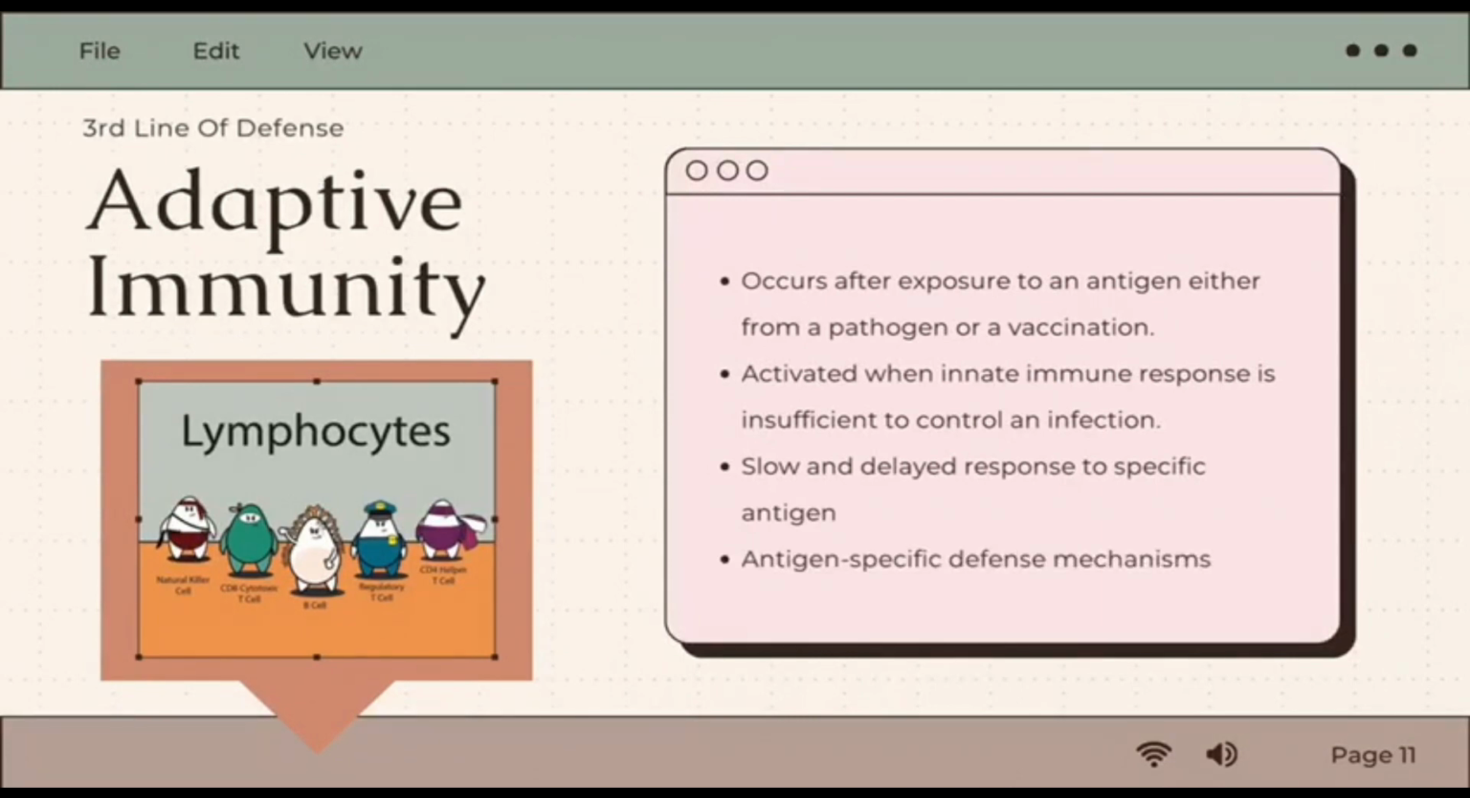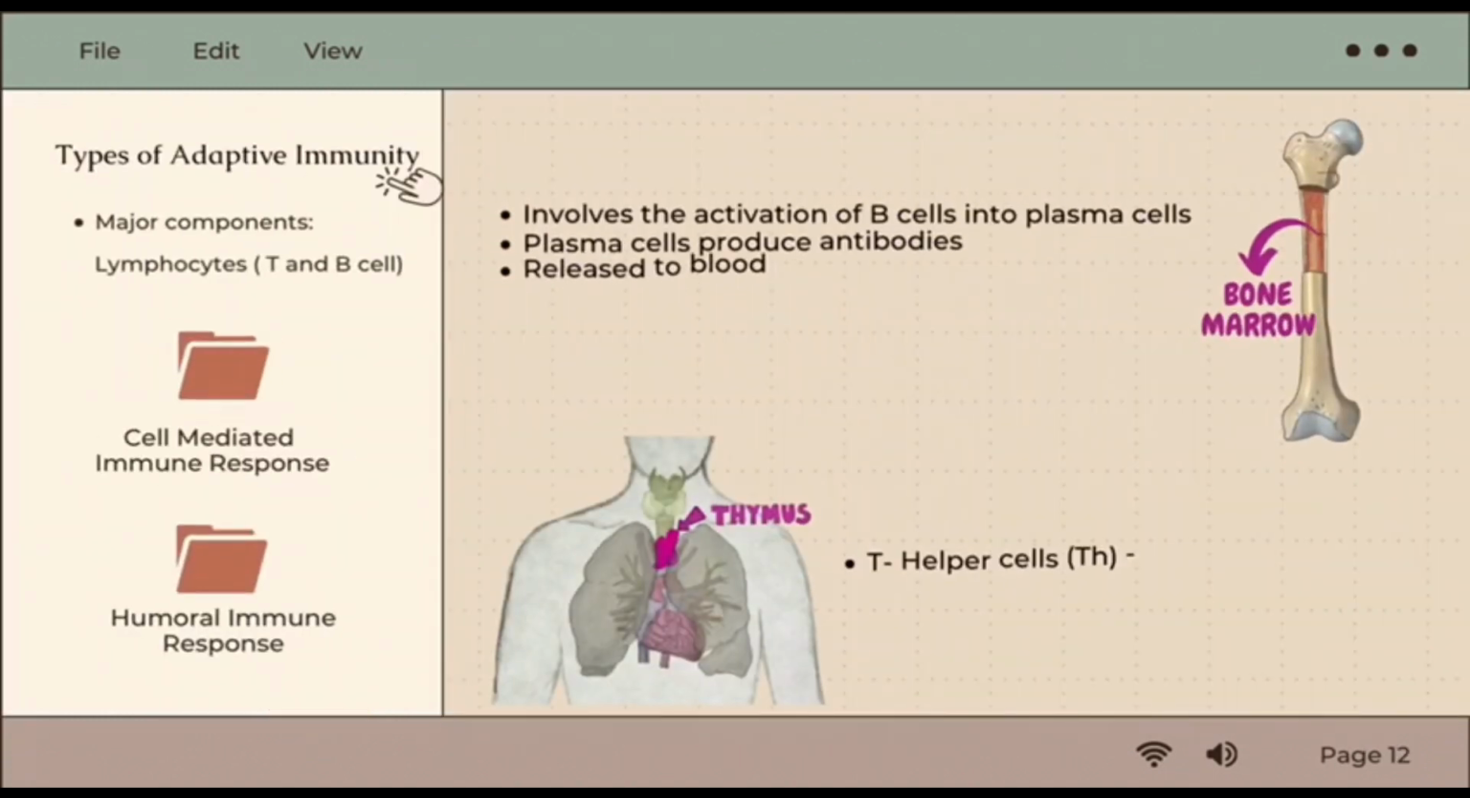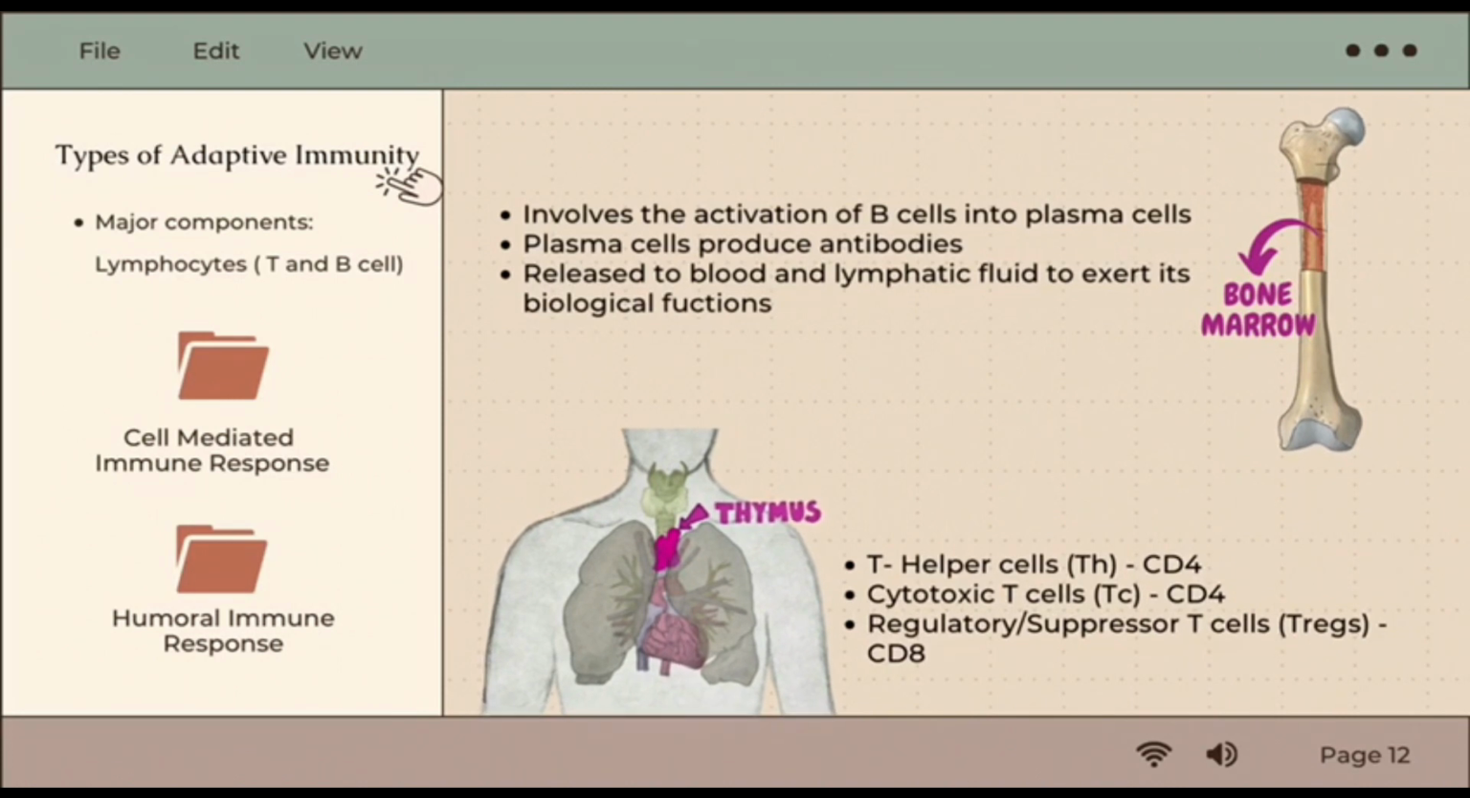Historically, SLE is considered an adaptive immune system disorder. Adaptive immunity occurs after exposure to an antigen, either from a pathogen or a vaccination. If the innate response is insufficient to control an infection, then adaptive immunity will activate. There are two types of adaptive immunity, which are the cell-mediated immune response and the humoral immune response. Adaptive immunity consists of two major components, which are lymphocytes, consisting of T cells and B cells.